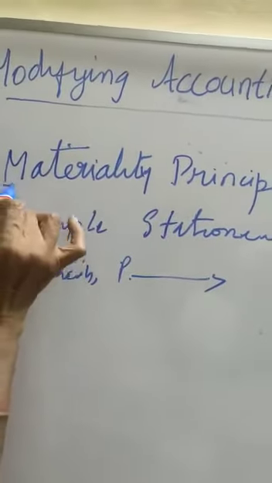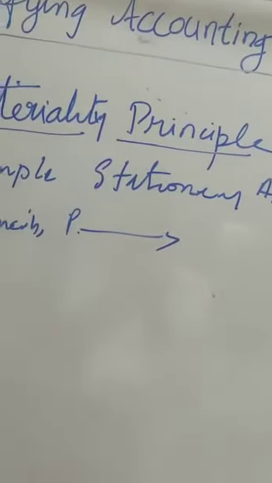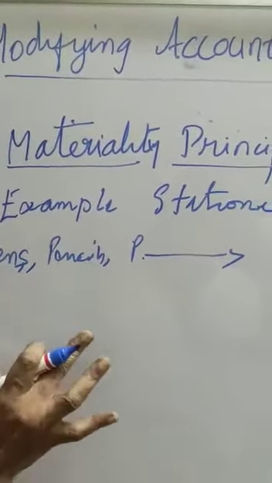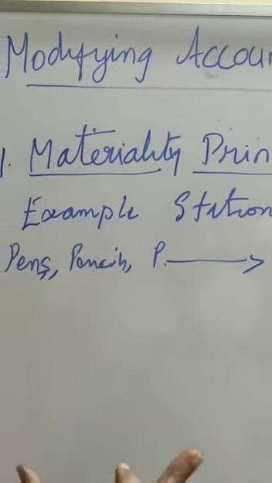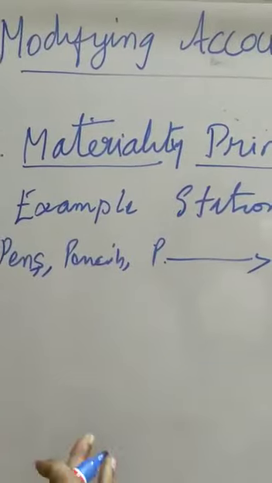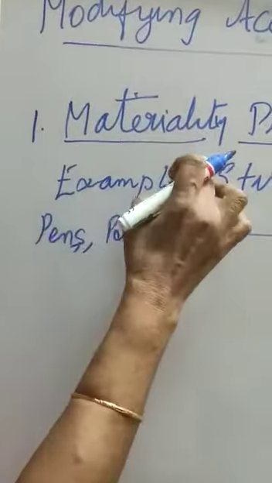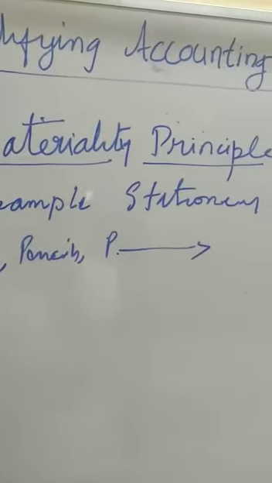So it saves time, and it saves consumption of scarce materials. Okay, so materiality principle insists, this is according to modifying. After seeing so many companies, the modifying accounting principles insist the materiality principle as one of the principles of the modifying accounting.